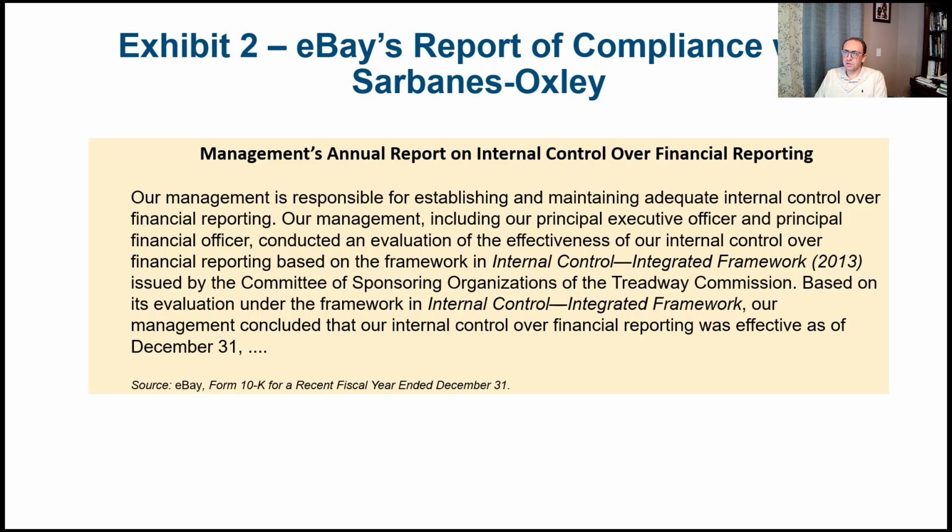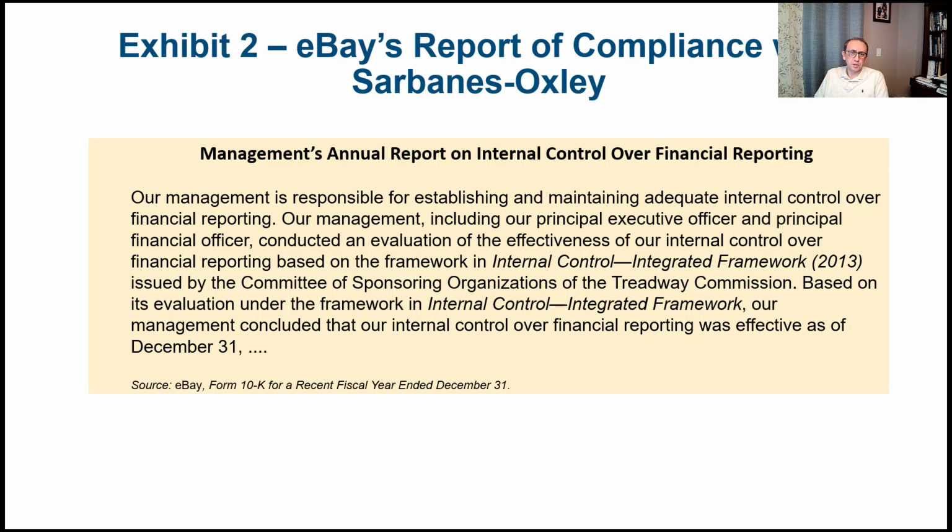As you can see, the title says Management Annual Report on Internal Controls over Financial Reporting, and it goes as follows. Our management is responsible for establishing and maintaining adequate internal controls over financial reporting. So this is an explicit statement that management is the one responsible for establishing and creating and maintaining effective internal control over financial reporting.